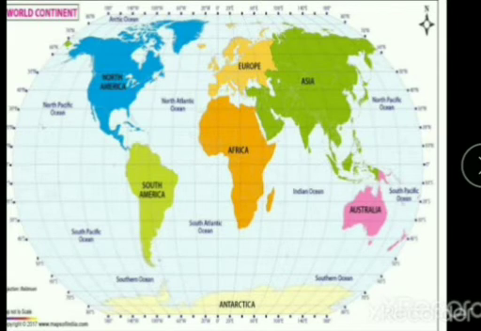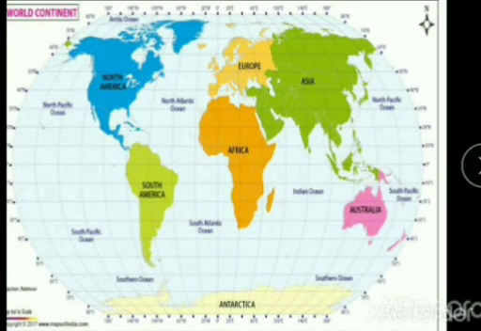And the next, the very smallest continent, which is also known as a country, is Australia. Among these seven, the smallest continent is Australia, and it is also known as a country, and it is an island since it is surrounded by water on all sides and is located entirely in the southern hemisphere. And Australia, New Zealand and several other islands together form Australasia. The Great Barrier Reef and the Great Australian Desert are two well-known features of this continent.